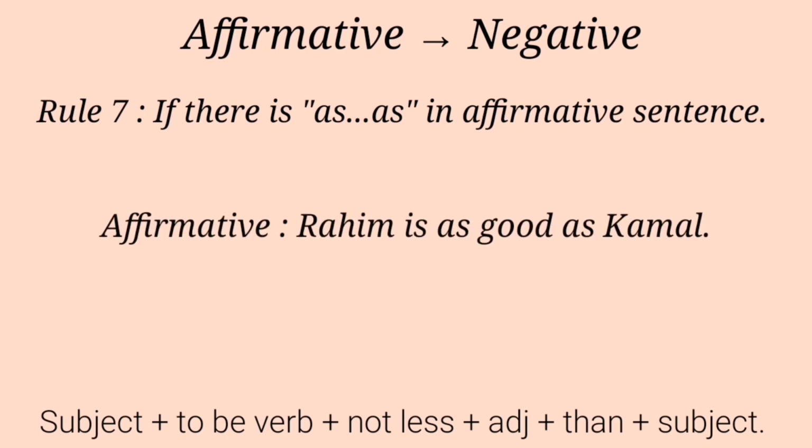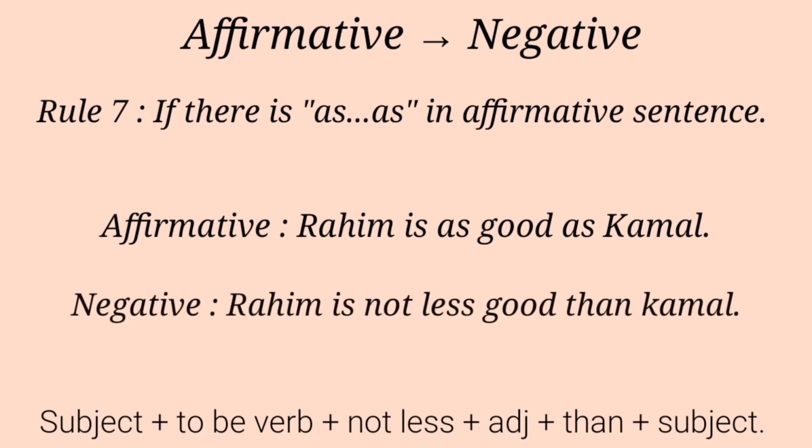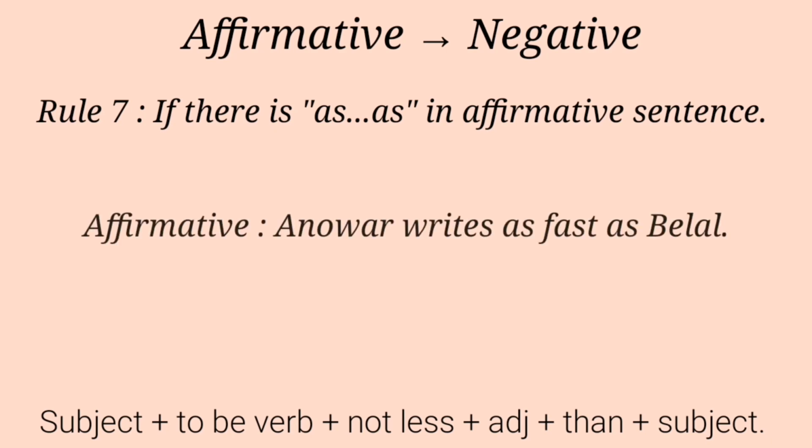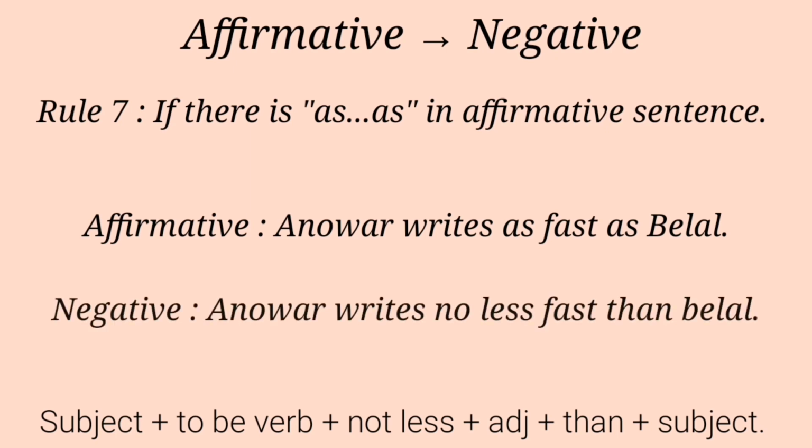Rohim is as good as Kamal. Our negative is: Rohim is not less good than Kamal. Look at another example. Anwar writes as fast as Belal. Our negative is: Anwar writes no less fast than Belal.